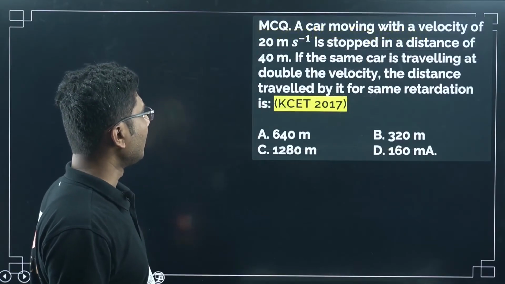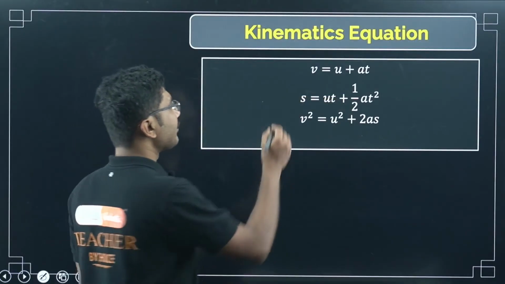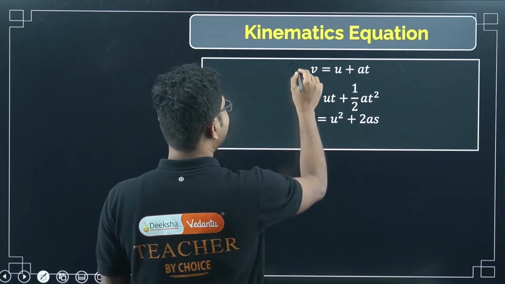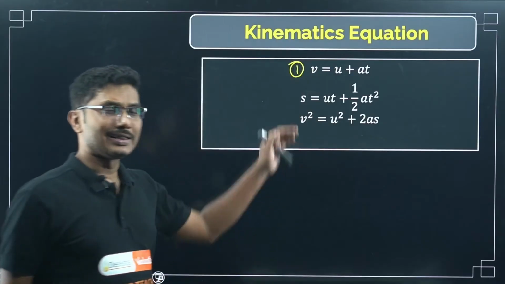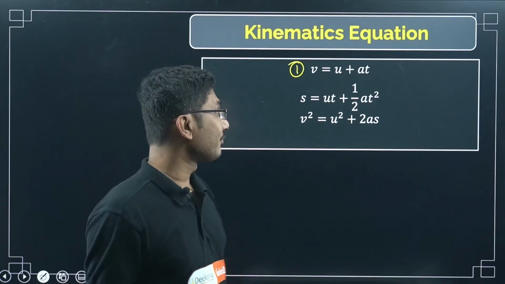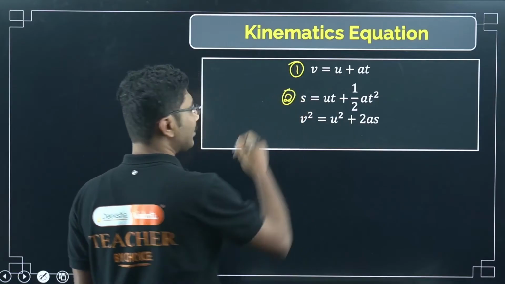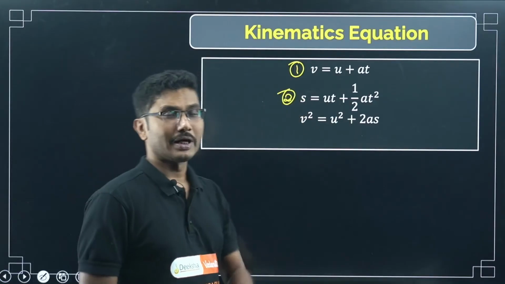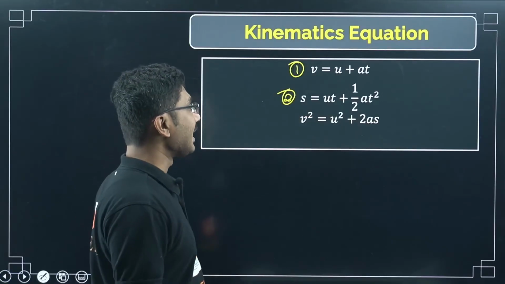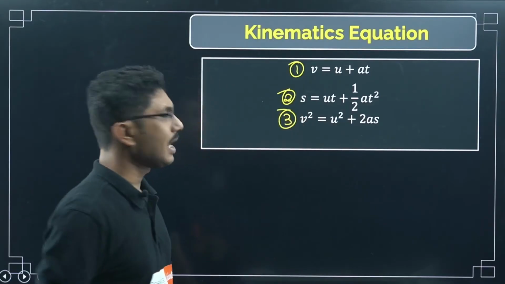Now there are three equations of kinematics. What are all those equations? First equation is v equals u plus at. You are learning this equation from a very young age, when you are in 6th or 7th standard. Next equation is s equals ut plus half at square. This you learned, I think, in 9th standard or 10th standard. And the third equation is v square equals u square plus 2as.